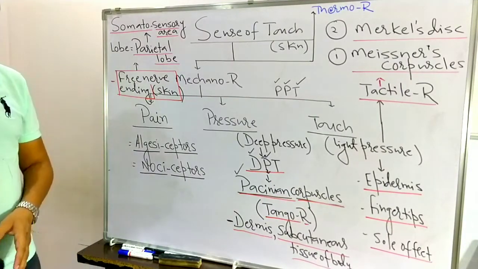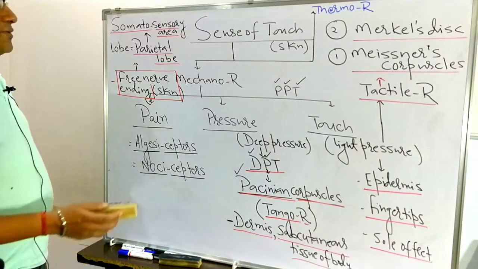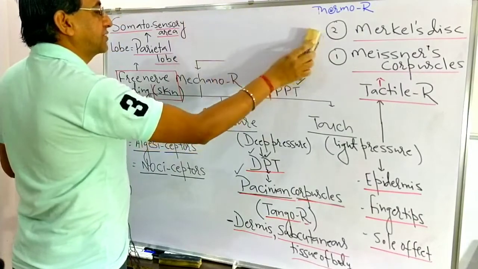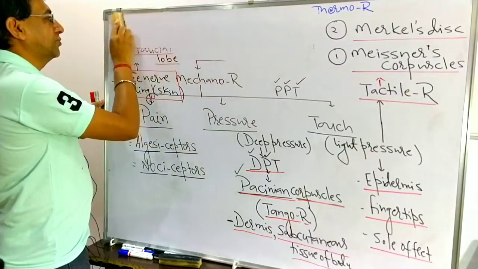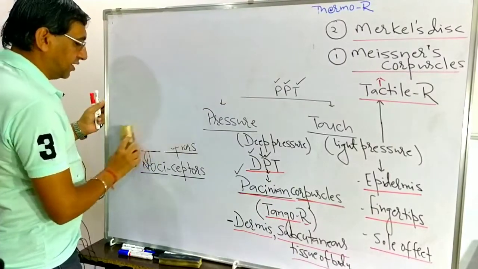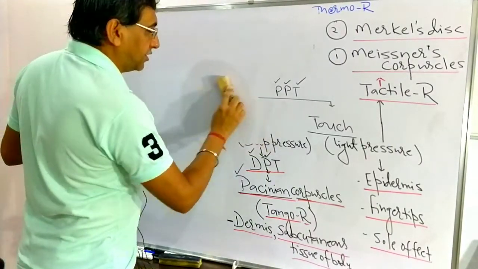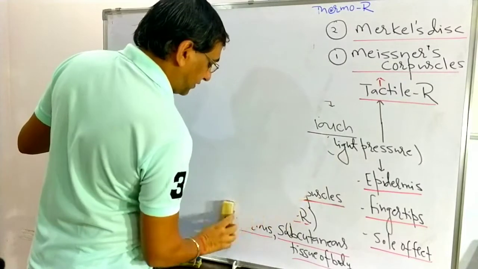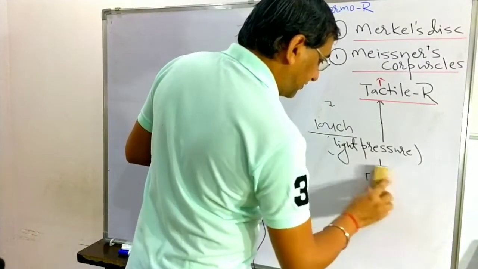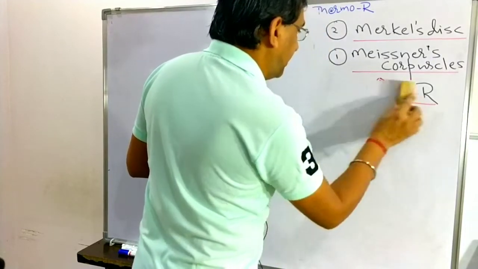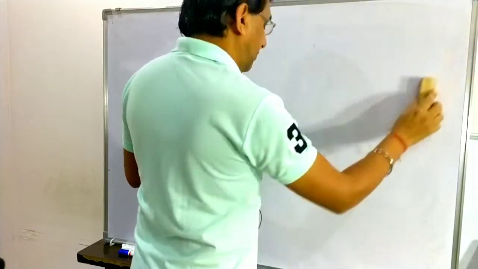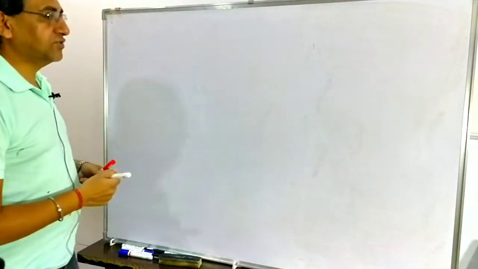So we have already discussed the different types of receptors which are present in the human body. Now we have to discuss the sense of olfaction, the sense of smell, and the sense of vision. First of all we are going to start with the sense of vision.